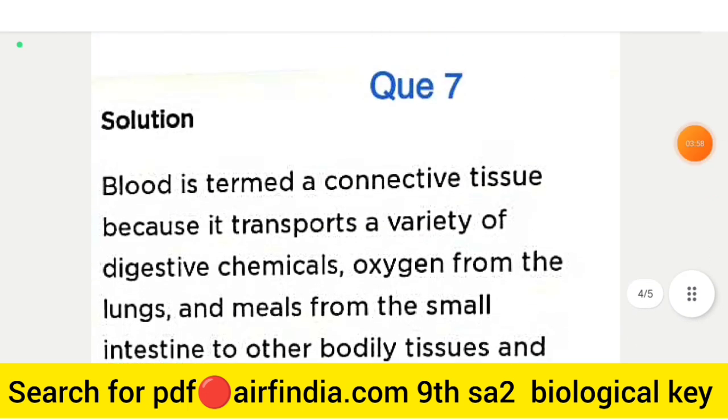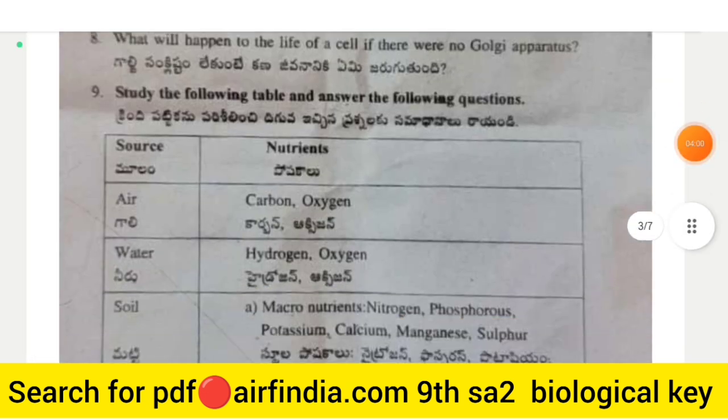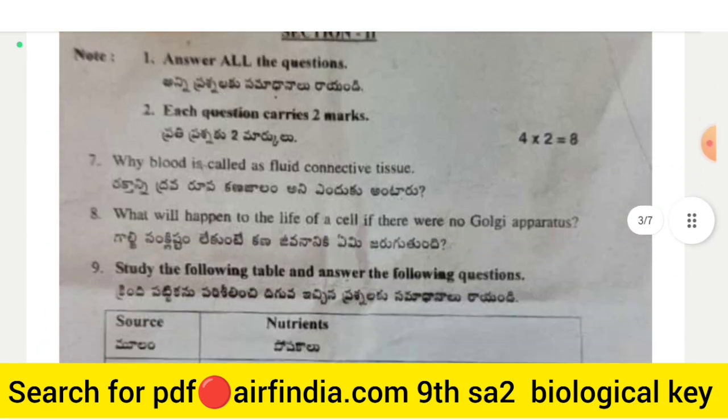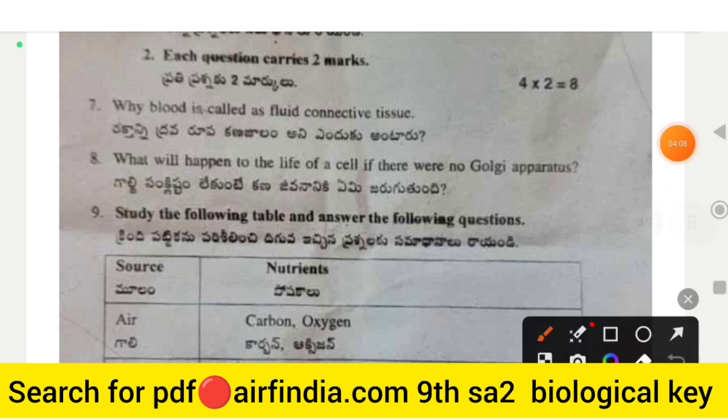Next question. Question number 9 answer is remaining, but the next question is question number 8: what will happen in the life of a cell if there were no Golgi apparatus?